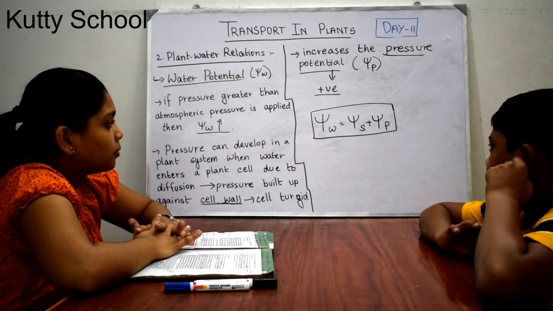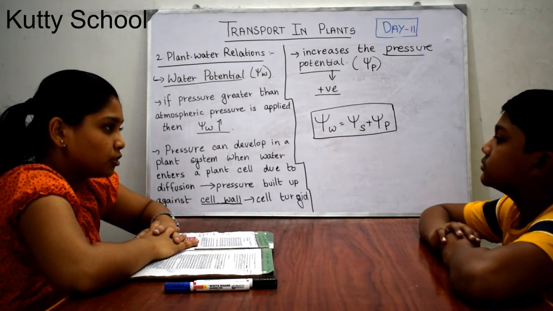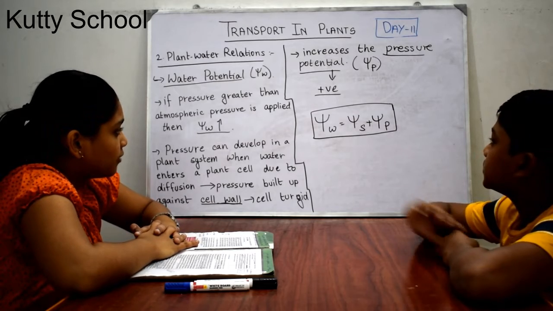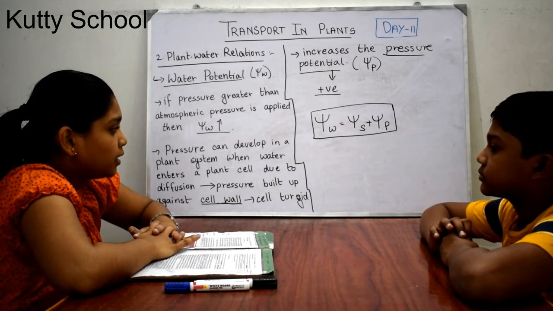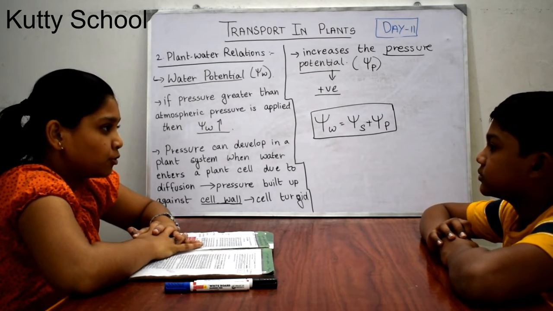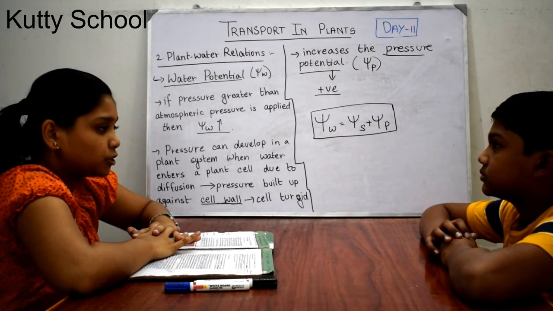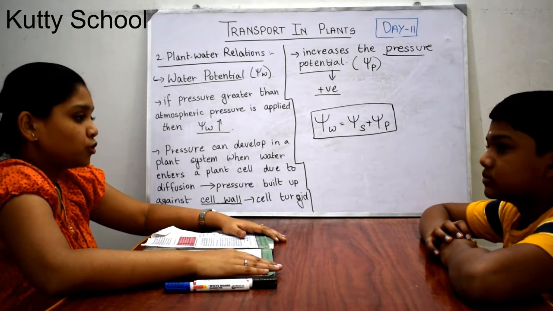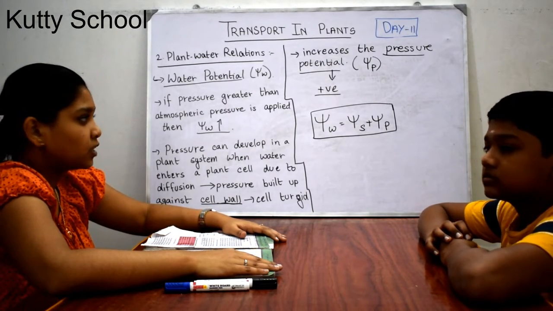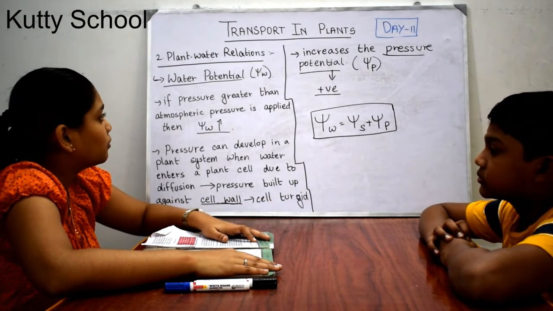And the water potential is the addition of solute potential and pressure potential. So psi w is equal to psi s plus psi p. Water potential is equal to solute potential plus pressure potential. Okay. So let's go to the next subtopic, which is osmosis. Can you now understand about the water potential and everything?